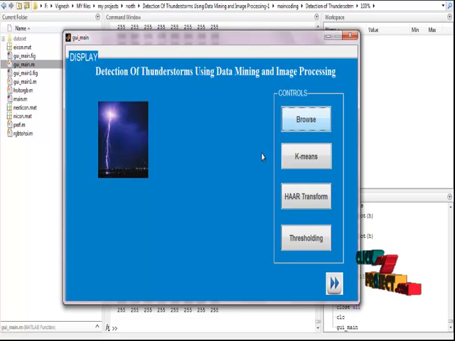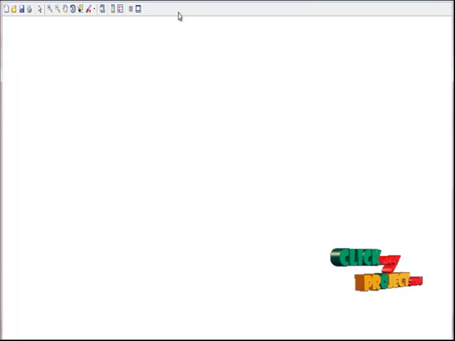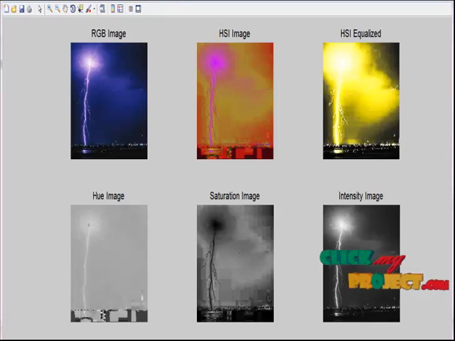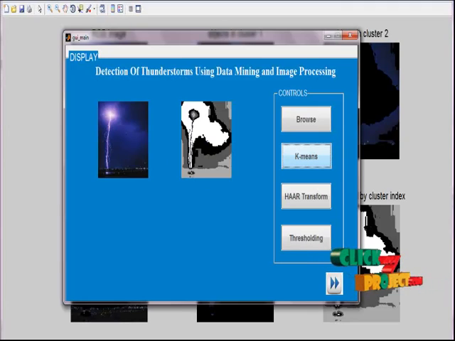Next, we have to click k-means. In the k-means process, we use the hue, saturation and intensity (HSI) images to obtain the number of cluster levels, and the 4 levels are pixel-labeled with the cluster index as the final output of our process. This is the presentation of the final output of our process, the k-means clustering.